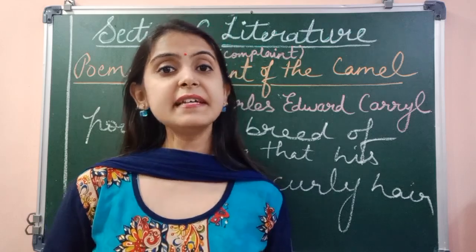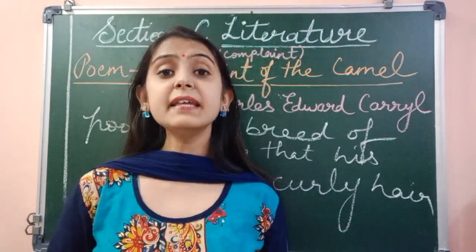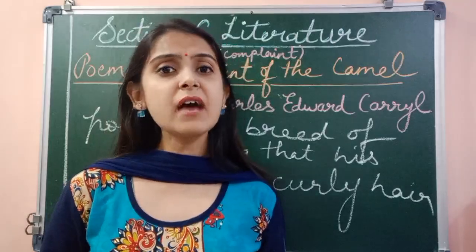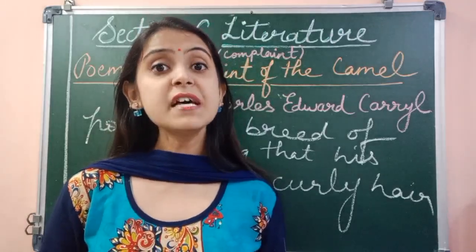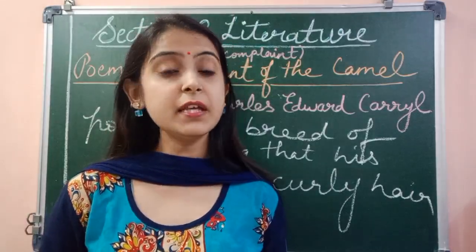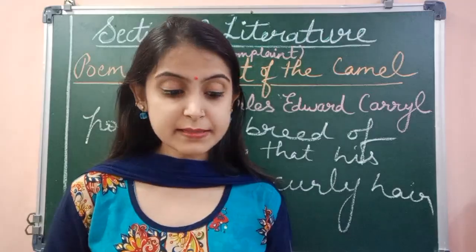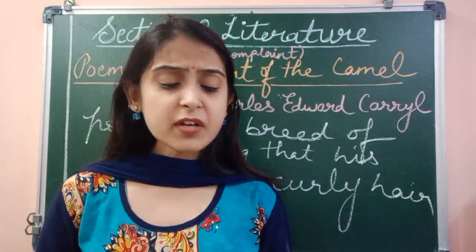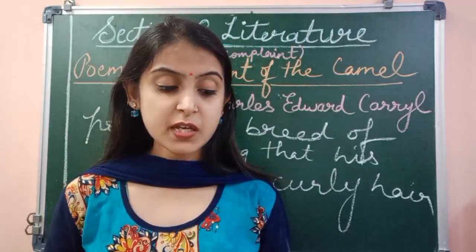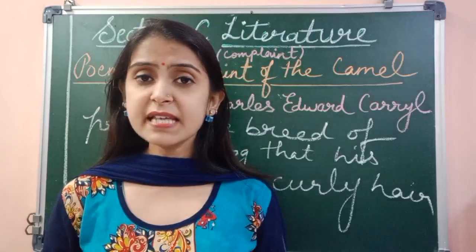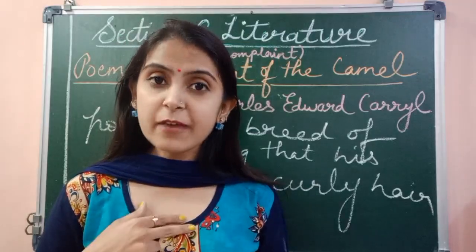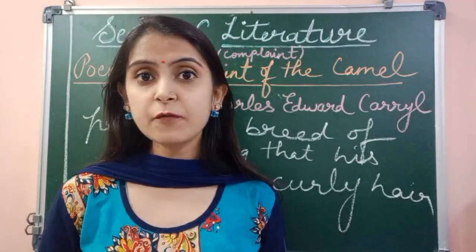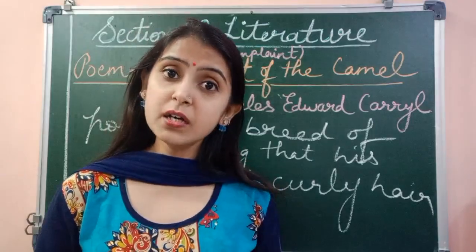So you see that the camel is complaining here. He is saying that other animals like canary birds, parrots and poodles, they have something specific to eat. They have special food that is given to them by the human beings. But what about camels? In the last few lines of the first stanza, he says, but there is never a question about my digestion. Anything does for me. He says, nobody thinks of my food. Nobody bothers what I am eating. There is no specific food that is given to camels by the human beings.